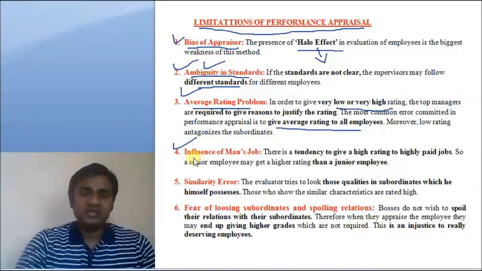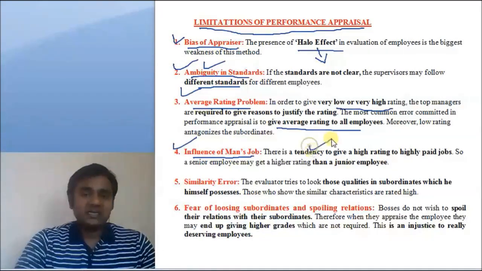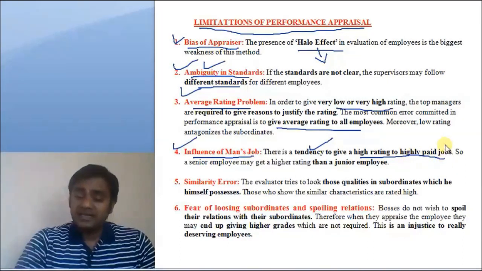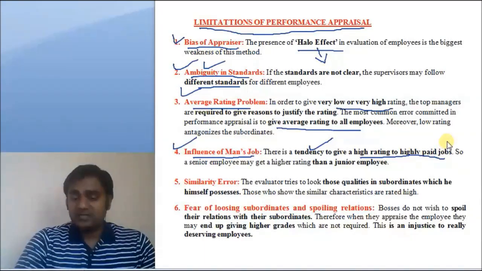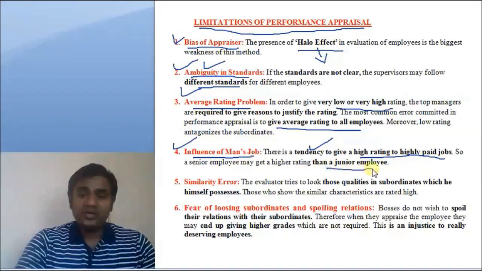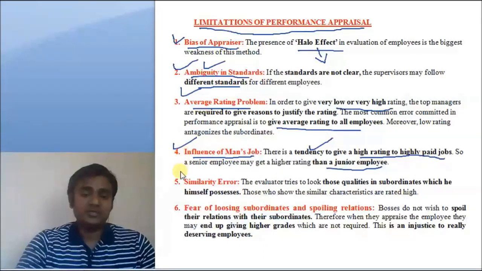The fourth limitation is the influence of a man's job. Performance appraisal is done for all, whether at the top level, mid level, or low level. There is a tendency to give high ratings to highly paid jobs, those at the top level of management. When their performance appraisal is done, they will be given a high rating, whereas those at a lower level, the junior employees, will be given a lower rating.